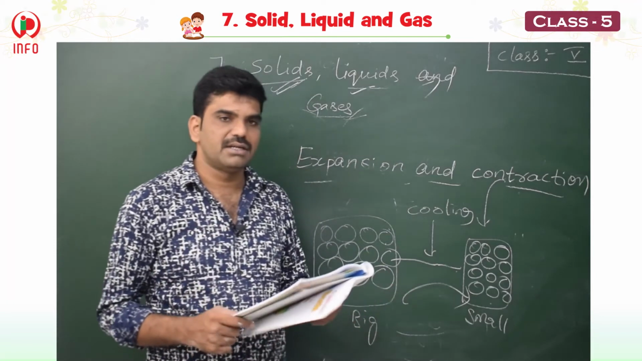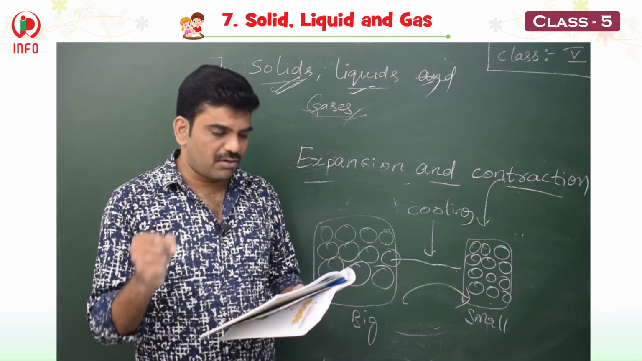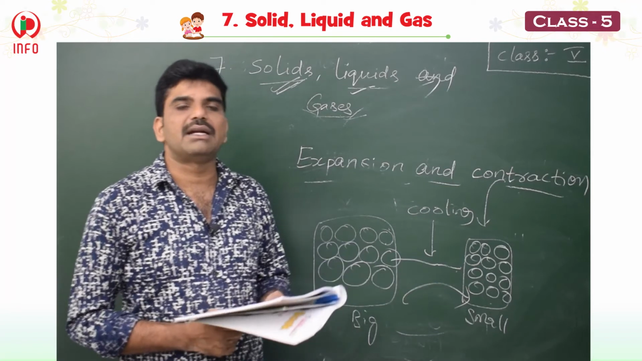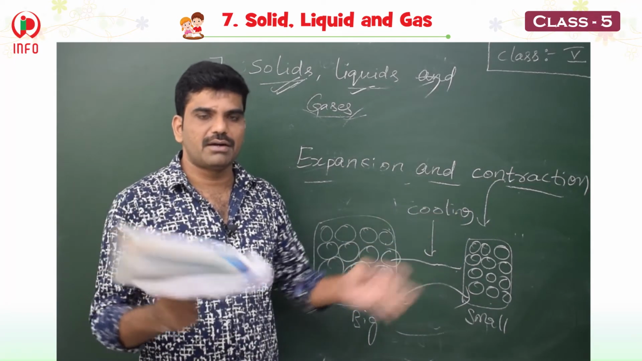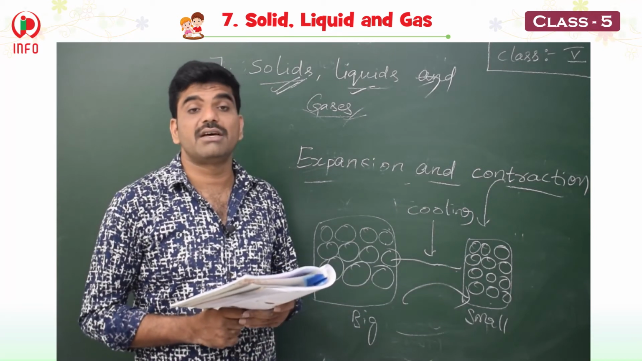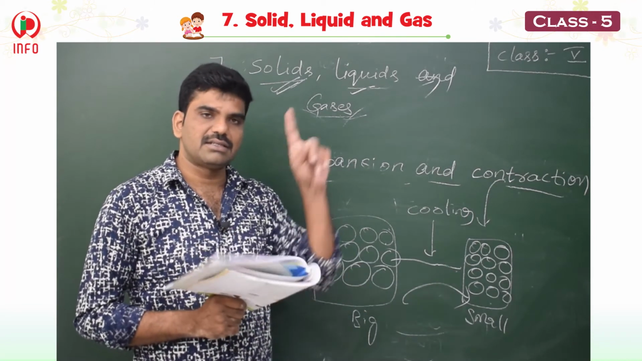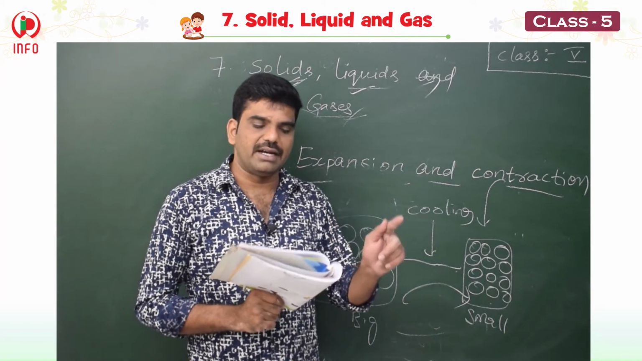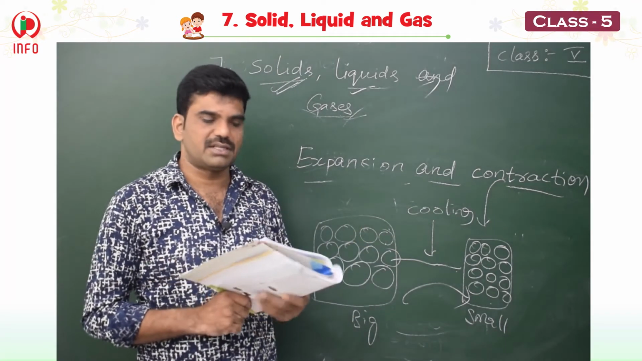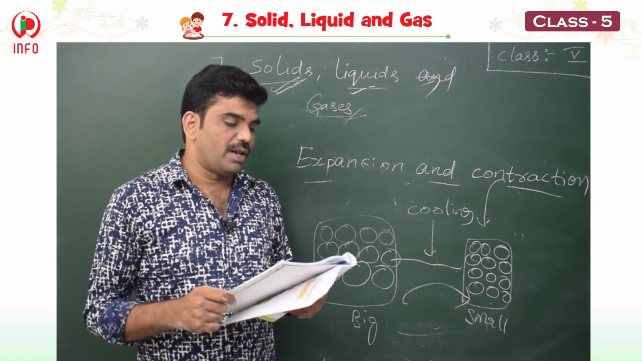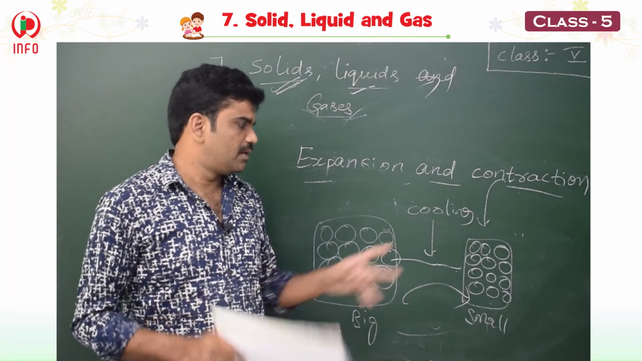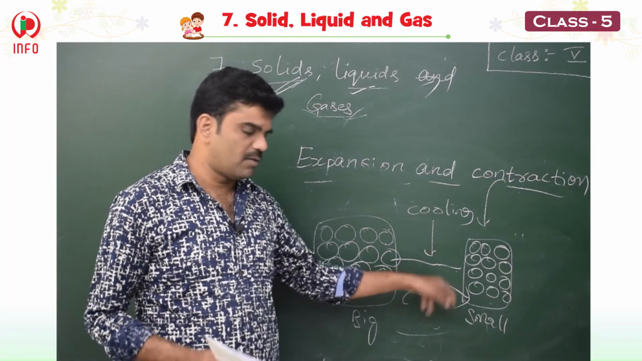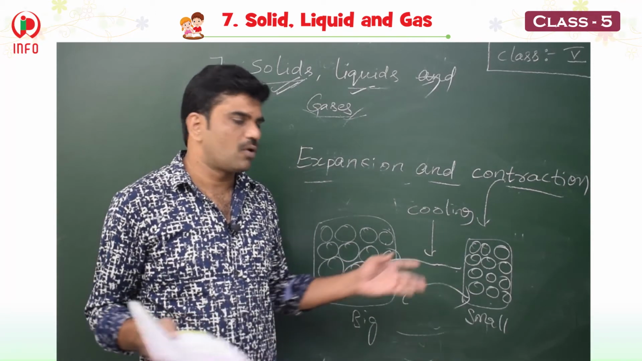Once again I repeat, expansion and contraction. When any metal object is heated, the molecules move further apart, okay, causing the size of the object to increase. That is called as expansion. On heating, expansion of the substances will be seen. When the metal is cooled, the movement of molecules slows down, and they come closer to each other.